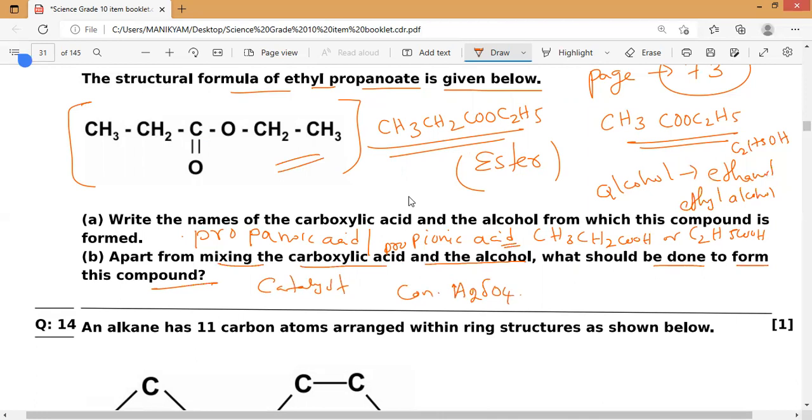So hope everybody will understand. We need to add a catalyst, in the presence of an acid catalyst, sulfuric acid, H2SO4. This reaction we can call the esterification reaction, you might have heard it. That is the most important one.